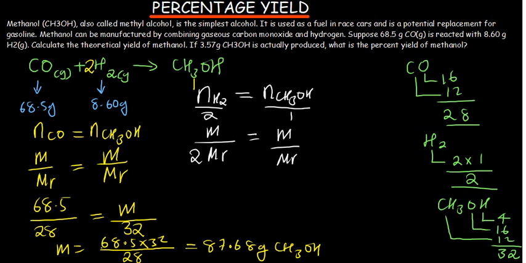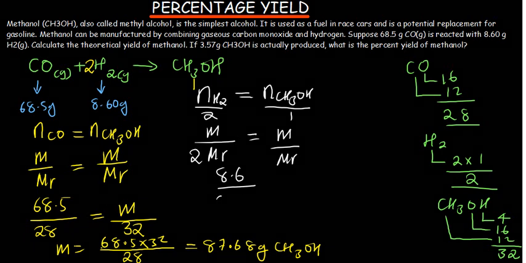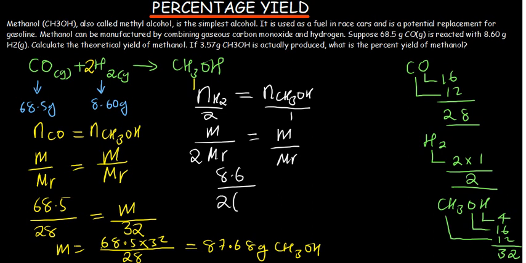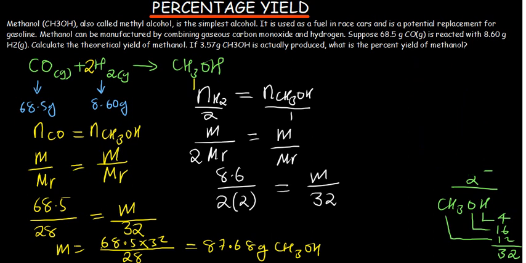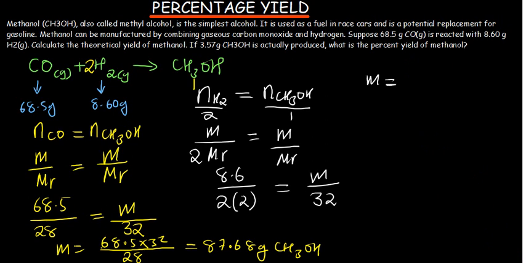So the mass of hydrogen that you've been given is 8.6, divided by 2 multiplied by the molar mass of hydrogen, which we found there is 2. This is equal to mass divided by the molar mass of methanol, that is 32. Therefore mass is going to be 8.6 multiplied by 32, and then we divide by this one, which multiplies the m, so that is 4. Let's see what we get.